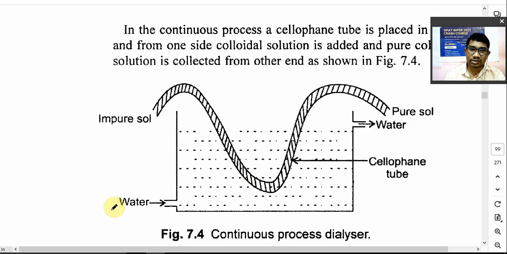Continuous process you can see over here. So you have to introduce the sol from this side. A cellophane tube is there.